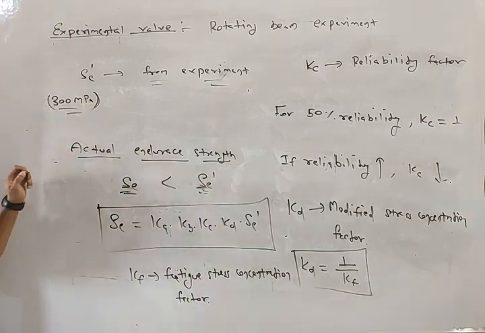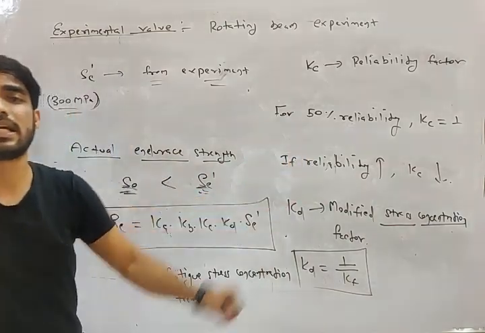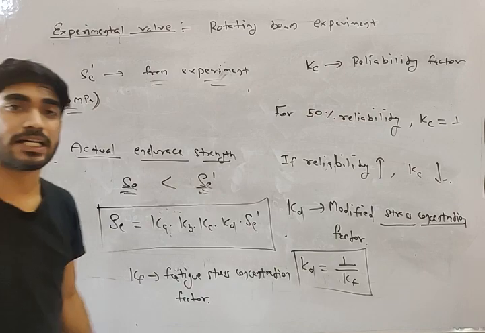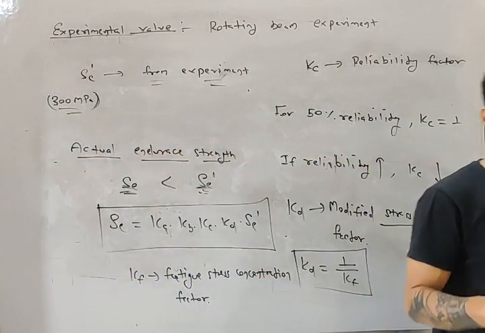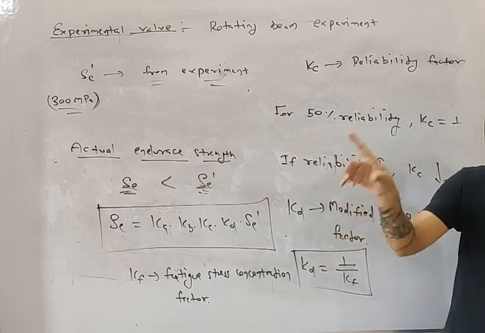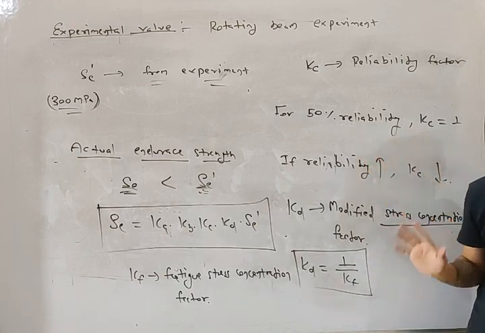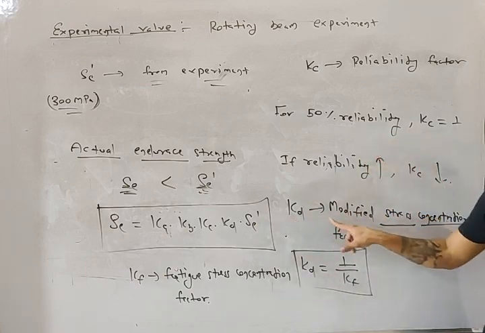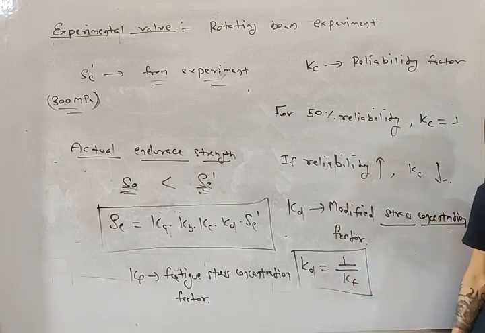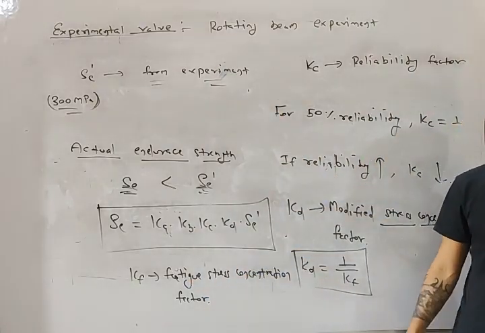Now, my friend, what is stress concentration? That is a completely different topic, which I will explain after this. For now, you only need to understand this: KD is the modified stress concentration factor and KD is equal to 1 by Kf, where Kf is the fatigue stress concentration factor. Do you understand this?